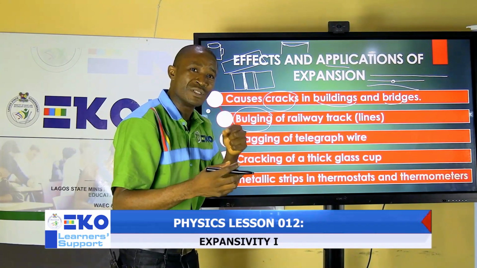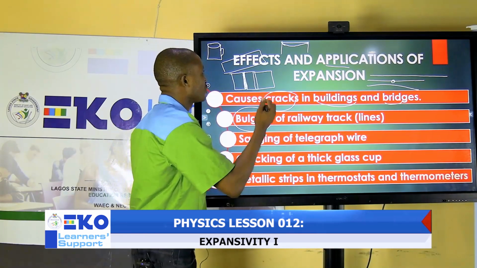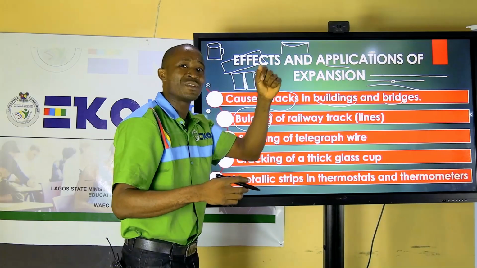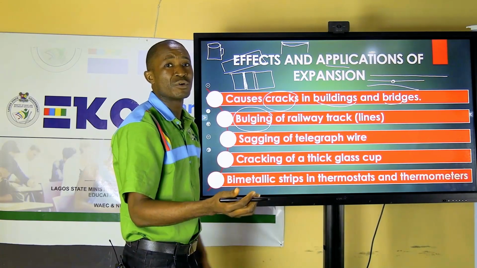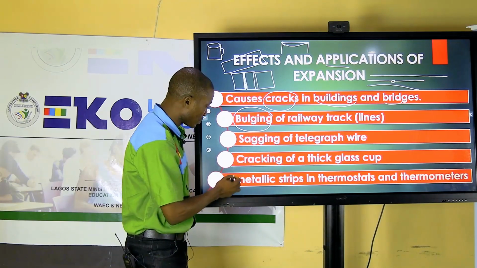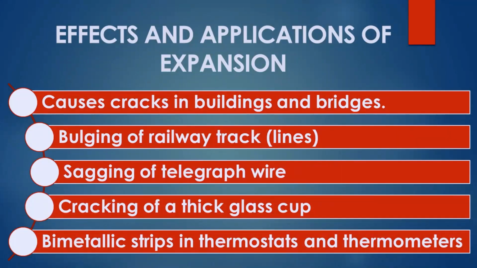So that is also the reason why you don't put bottled drink, if it is a glass bottle, in the freezer. Because if you do that, before you know it, by the time you open your freezer, you meet it broken because of expansion. Now the last part that I'm going to talk about under the effect and application of expansion is the use of bimetallic strips in thermometers and thermostats.